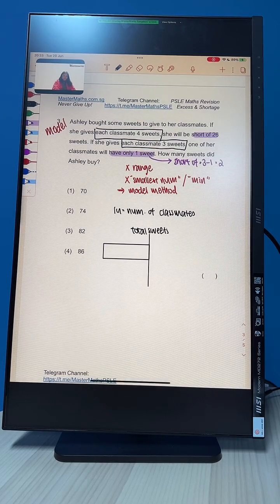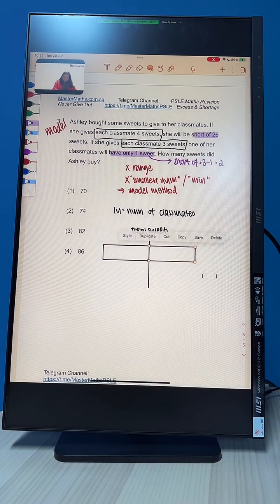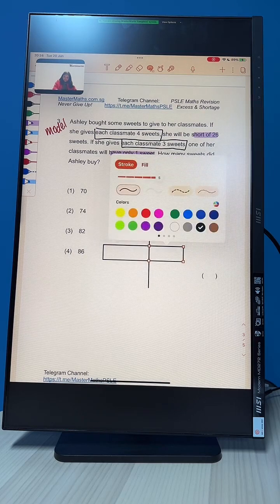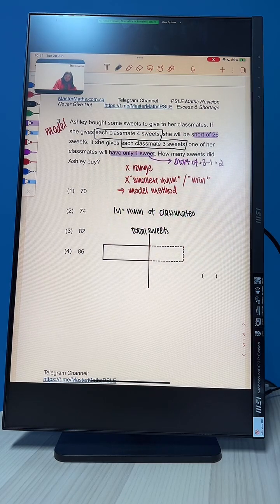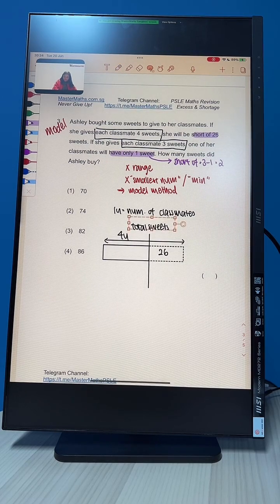She has this amount of sweets, but we need another 26 for her to be able to give each of her friends 4. So all this is going to be our 4 units. Can you follow so far? Do you have any questions right now?